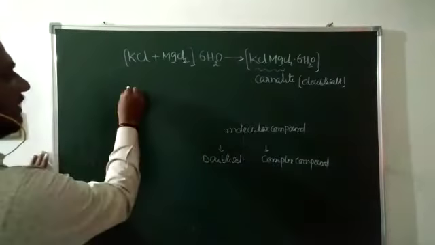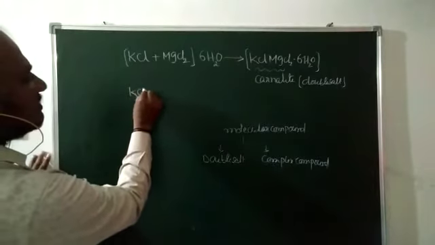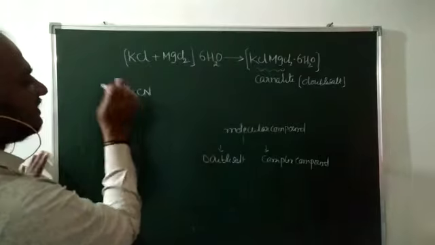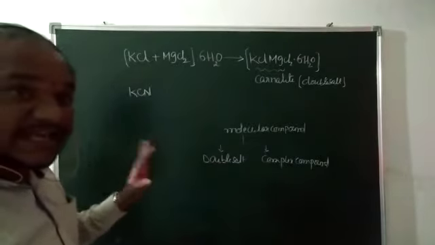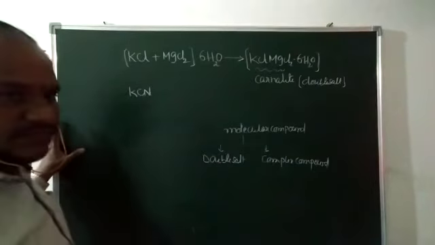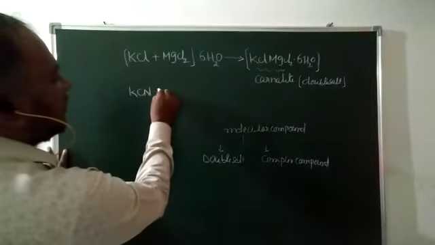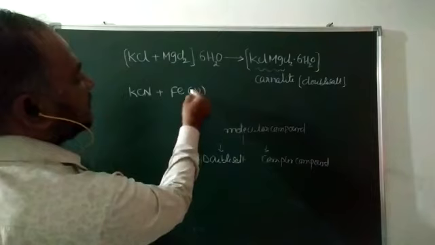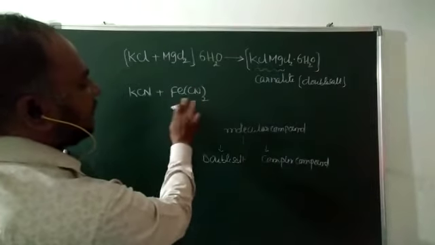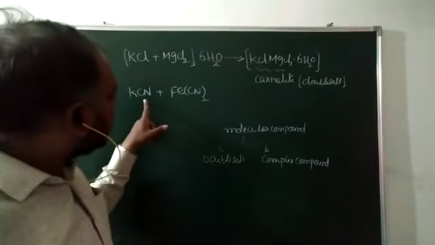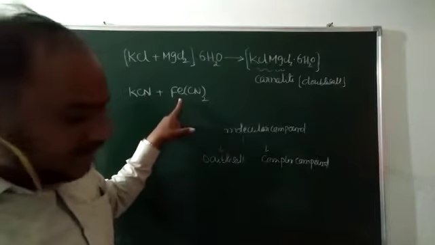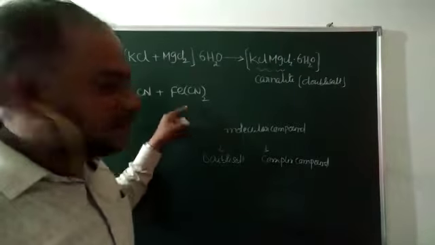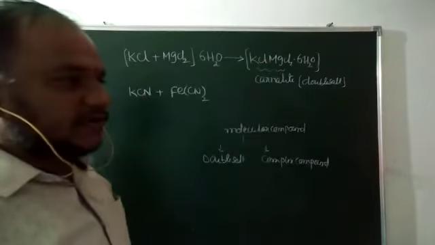Suppose KCN, this is potassium cyanide. This is one type of salt. That KCN is combined with Fe(CN)2, this is ferrous cyanide. Potassium cyanide is one salt, ferrous cyanide is another salt. So these two salts are combined together.